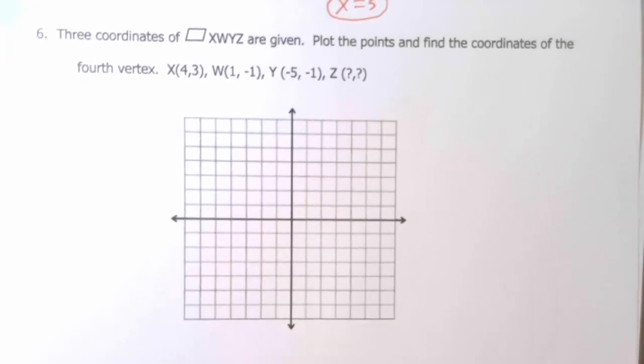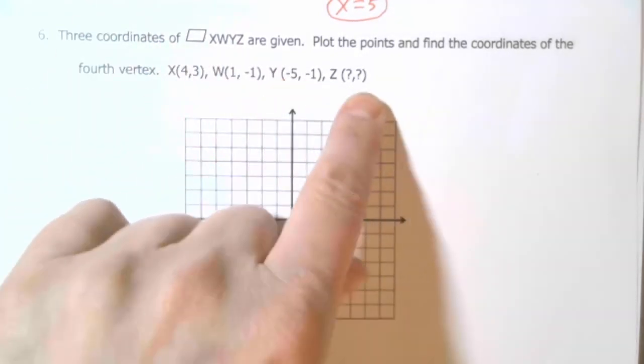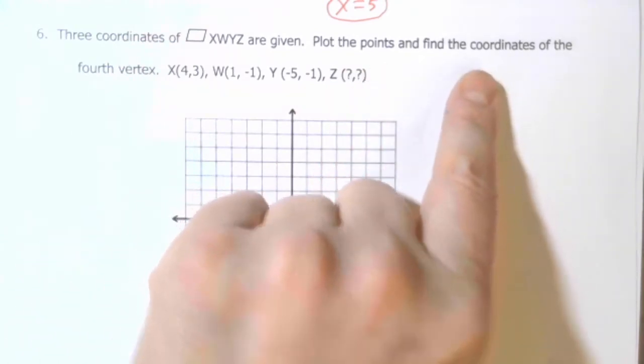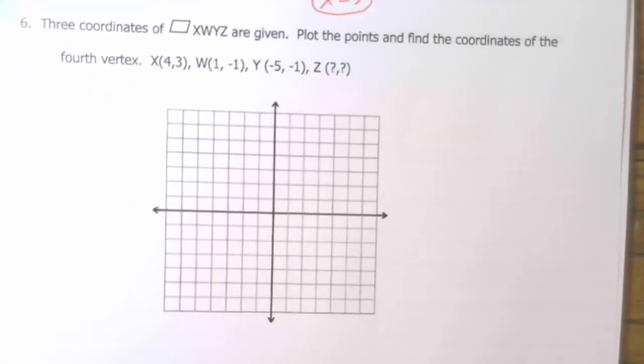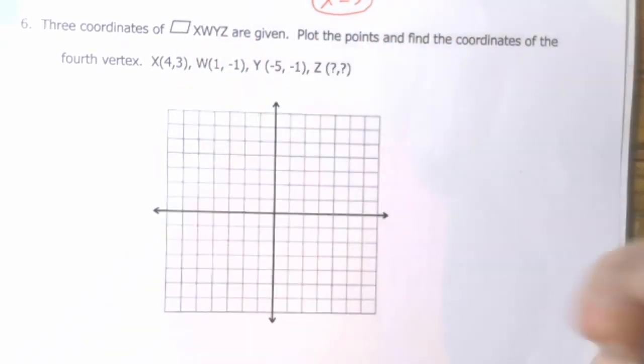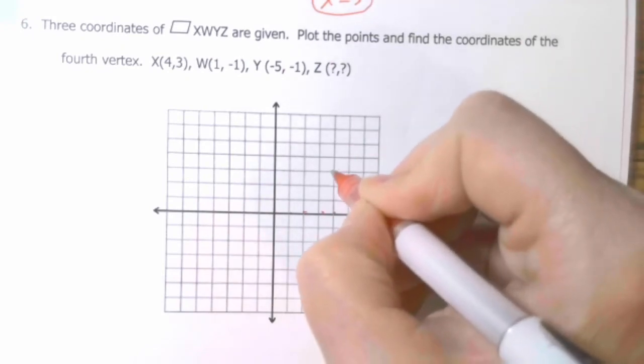It says 3 coordinates of parallelogram XWYZ are given. There you go, just not the Z. Plot the points and find the coordinates of the 4th vertex. Okay, so let's plot the ones that we've been given. X is (4, 3), so 1, 2, 3, 4 to the right, 1, 2, 3 up.